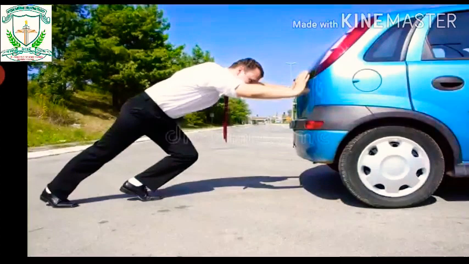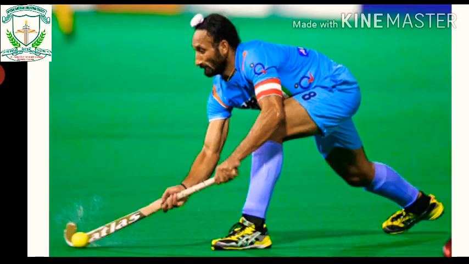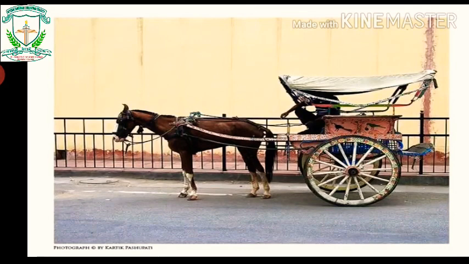Now, in this picture, a man is trying to move a car away from him. In the second picture, a player is trying to push a ball by using a hockey stick. What is common in both these pictures? One of the common factors is both the persons are trying to move the objects away from oneself.